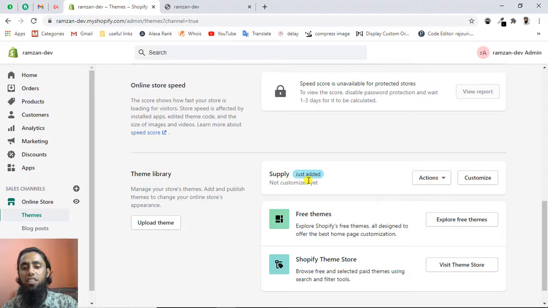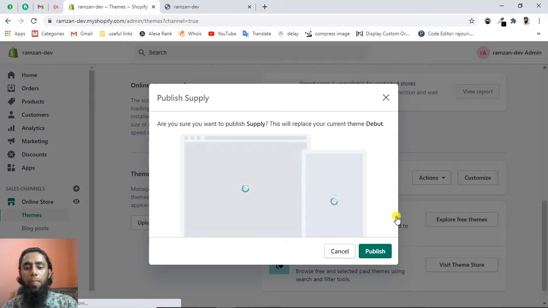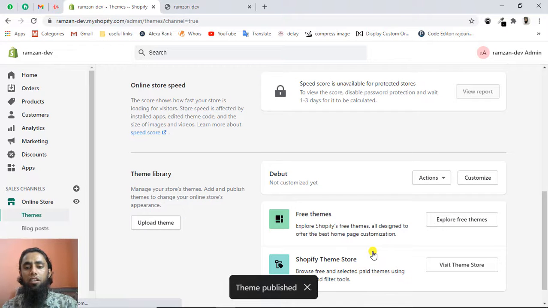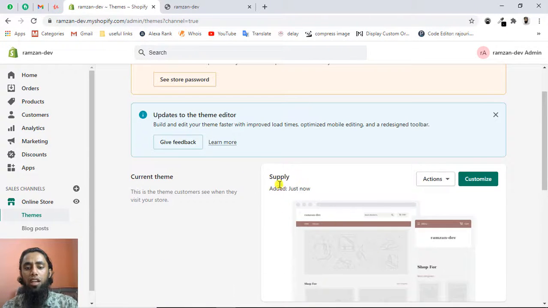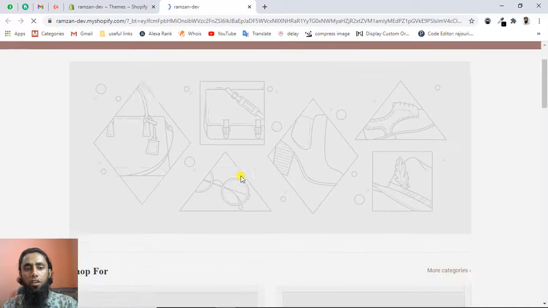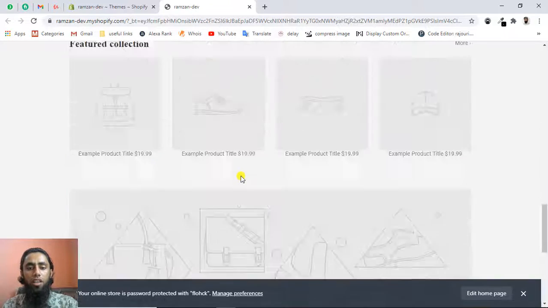So you can see that this is just added successfully, and you need to click on actions, then click on publish, and you can see that this theme will be published and the structure will be changed automatically. Now you can see that we have the Supply theme. If we are interested to see once again, now you will see the new theme installed onto your store. So here you can see that we have the Supply theme installed onto our development store.